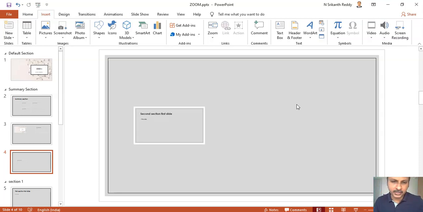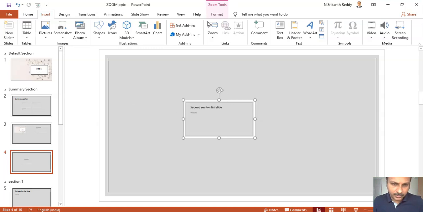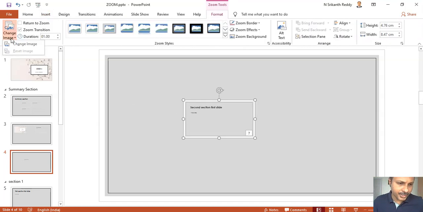Now you can do that here also, format, change image. Okay, so please do use this feature. You can create a better effect by using picture zoom. If you change the image, then it will have a little better effect than the plain slide.